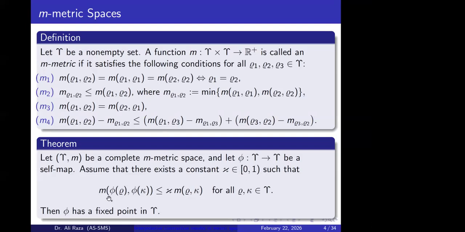So if a mapping satisfies this contraction condition for some constant lying between 0 and 1, then such a mapping has a fixed point in the corresponding complete M metric space.